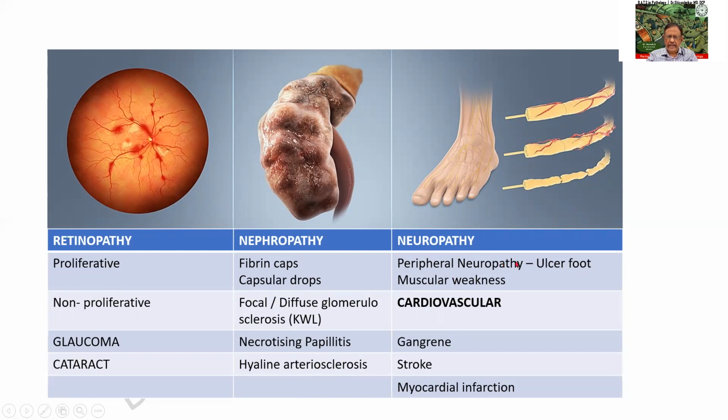Apart from these three, cardiovascular complication is also very, very important, which can result in gangrene of the extremities, particularly the foot. Stroke, patient can go in for ischemic attack. And the third one can be myocardial infarction. These are important complications. Kindly learn by heart this entire table.